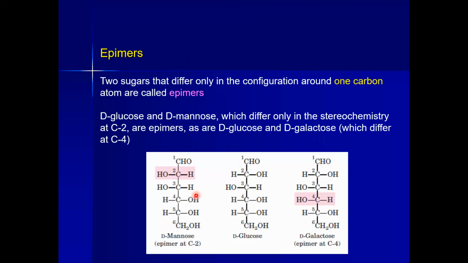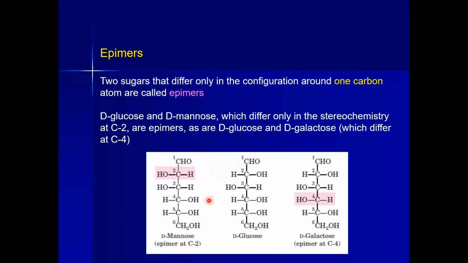Let's take an example: D-mannose and D-glucose. In D-mannose the hydroxyl group is on the left hand side, and in D-glucose the hydroxyl group is on the right hand side. Except for the position of the hydroxyl at C2, there is no change in the position of the hydroxyl group around any other carbon atom.